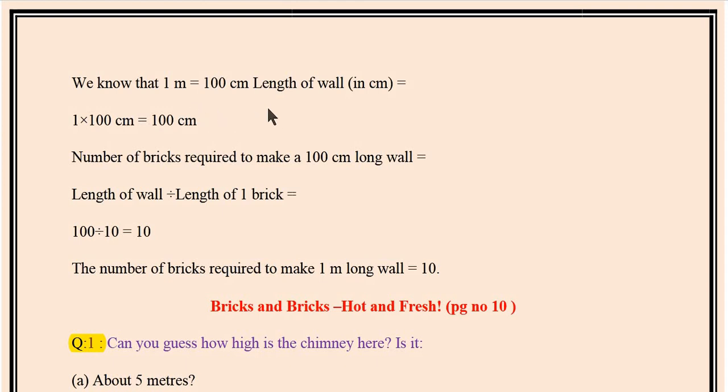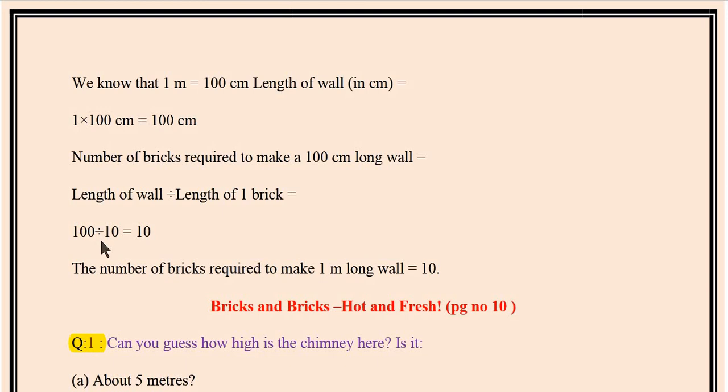If Munia wants to make a wall of 1 meter, it means 100 centimeter, because our measurement of the brick is given in centimeter. So we convert this 1 meter into centimeter. So it is 100 centimeter. Number of bricks required to make a 100 centimeter long wall is equal to length of wall divided by length of one brick.